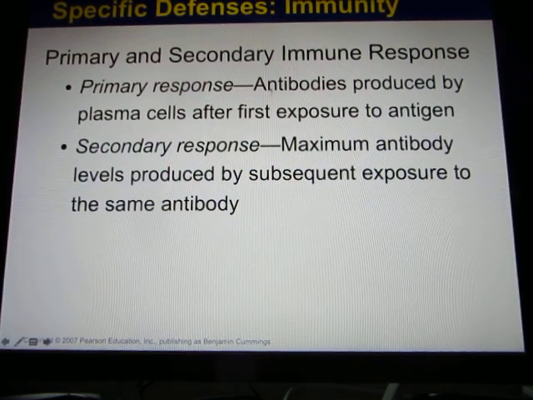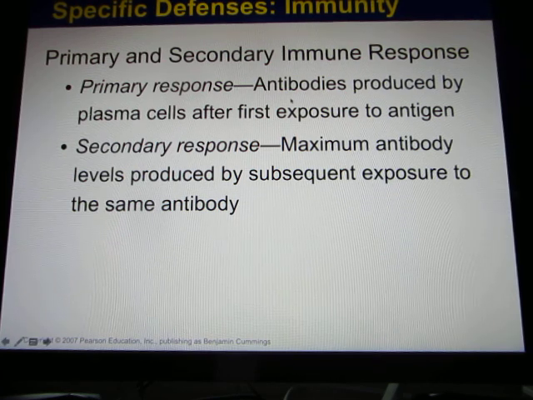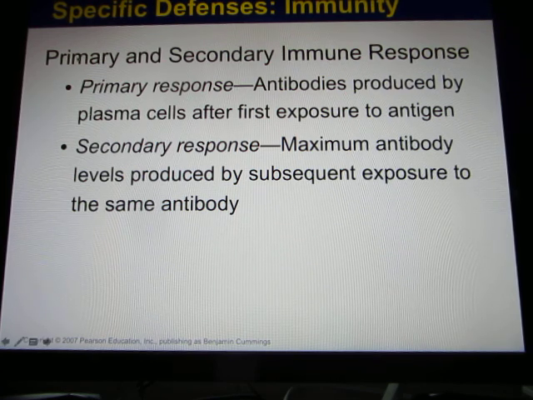And this specific immunity requires time, so it takes a while to learn. The first time your body encounters the antigen, you have the primary response. This is when your body is still learning. It takes a while to produce antibody, and it doesn't produce that much. But the second time, when the same antigen comes, your body goes into the secondary response. This one is much quicker because your B and T lymphocytes remember it, so they can quickly produce a lot of antibody and target those antigens.